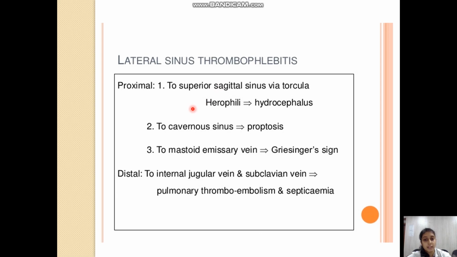So I already explained the areas where the lateral sinus thrombophlebitis thrombus can spread, resulting in symptoms depending on the areas involved.